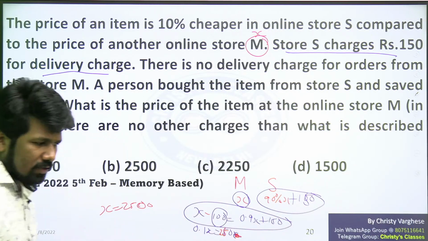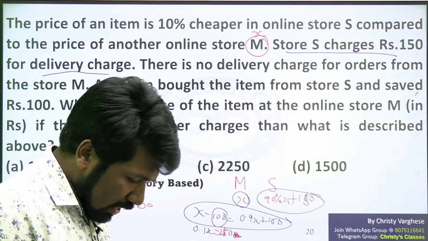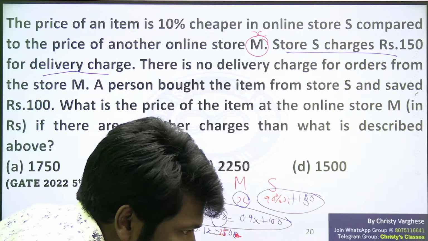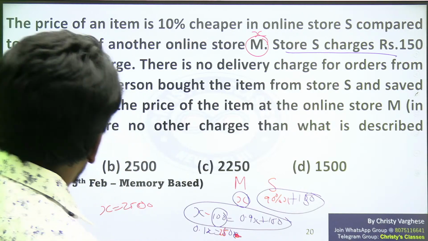I just have to check whether the question is asking price at X, price at S or price at M. Let me just check. Just a minute. Yeah, price at M will be 2500.